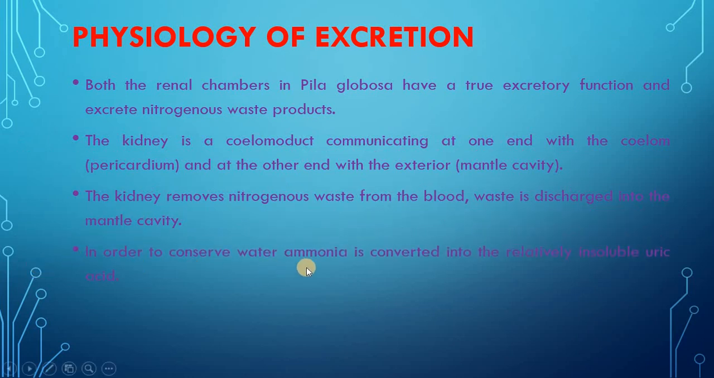In order to conserve water, ammonia is converted into the relatively insoluble uric acid. Excretory matter contains mostly ammonia and some ammonium compounds, urea and uric acid. This adaptation to conserve water is particularly striking in Pila globosa, which is seasonally amphibious. During its aquatic phase, it excretes ammonia compounds, but during its terrestrial phase, it excretes uric acid.